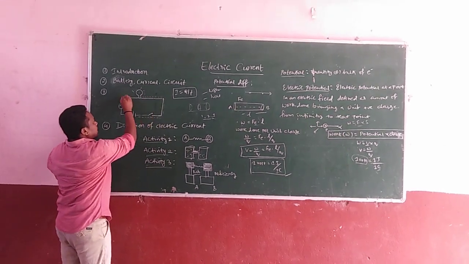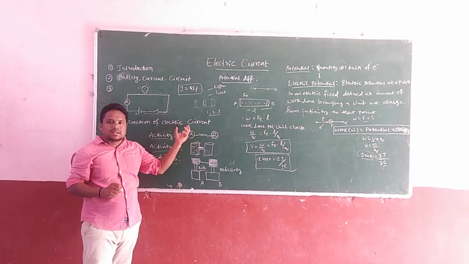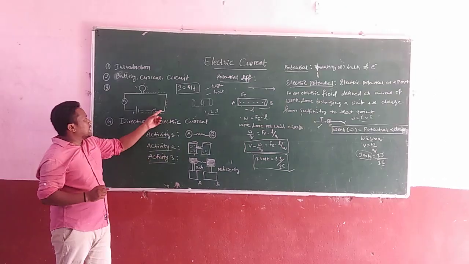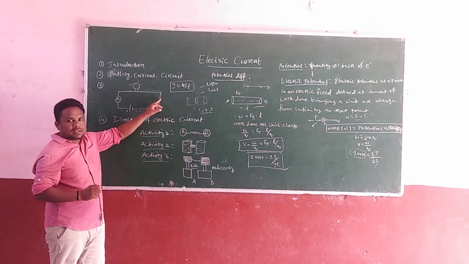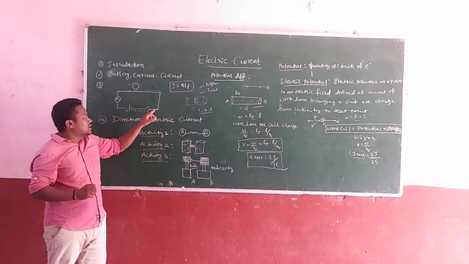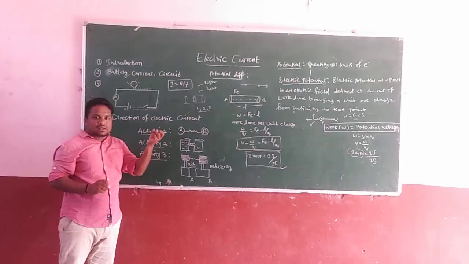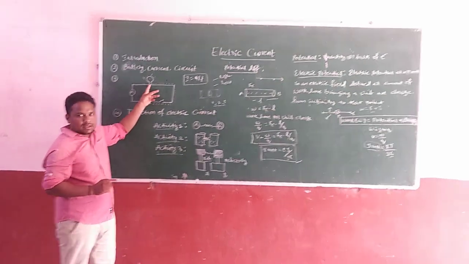Next situation: suppose these are conductor wires. A conductor is something that allows the flow of current, the flow of electrons. Here, instead of this copper wire, I would like to replace it with nylon wires. Nylon wires do not allow the flow of electrons, which means the bulb also does not glow in this activity.